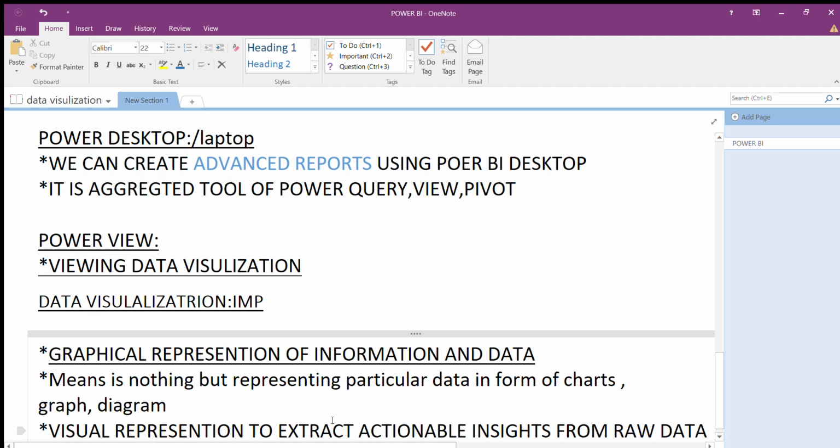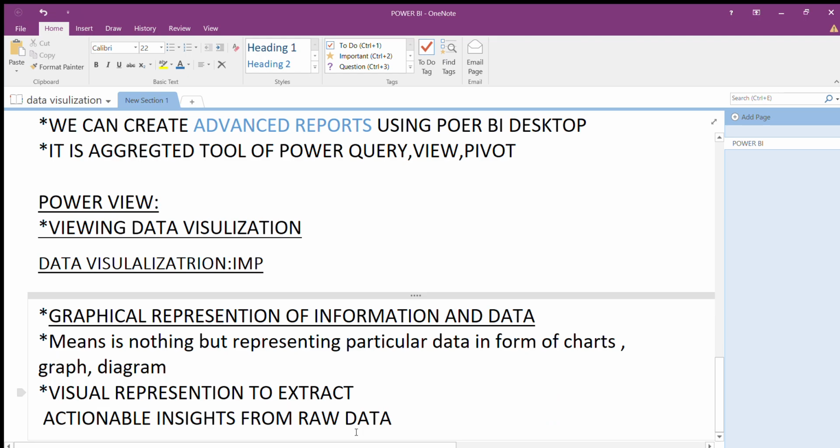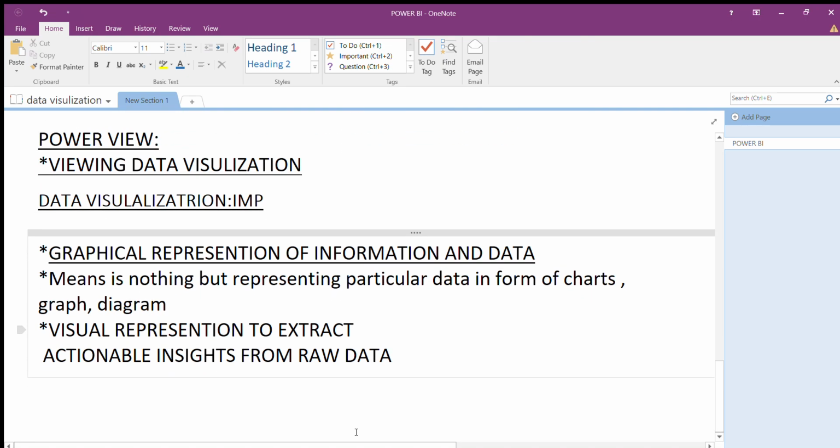Visual representation is used to extract actionable insights from raw data. For example, a company's details are all in the form of raw data: who is coming, who is going, who is coming for an interview, who the employees in the company are, when they come, when they go. These are all raw data, guys. So we extract actionable insights from that data, so that's why we call it data visualization. Okay, you can understand.